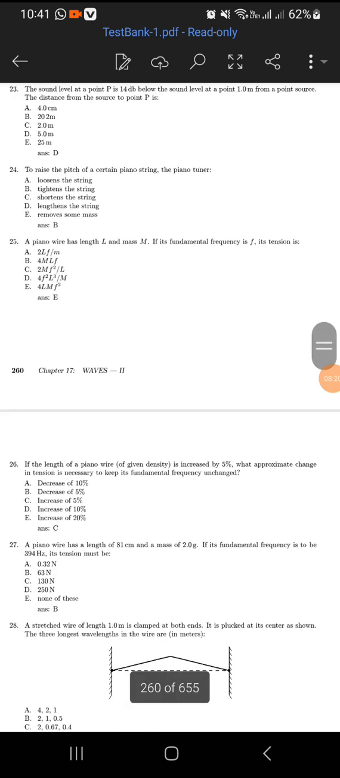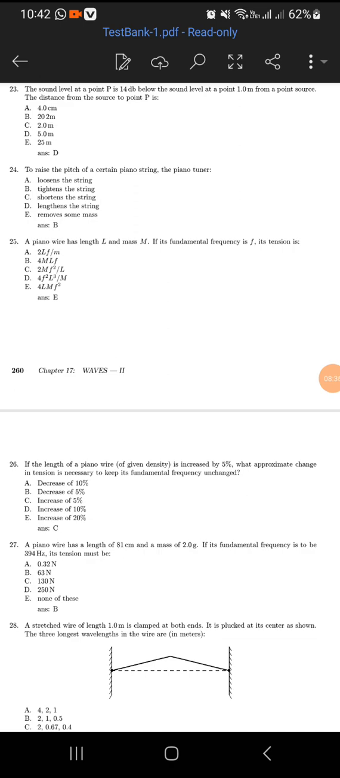The sound level at a point P is 14 decibels below the sound level at a point 1.0 meters from a point source. The distance from the source to point P is 5.0 meters.